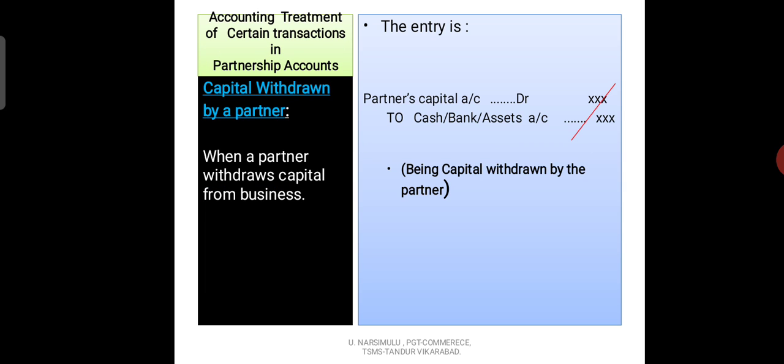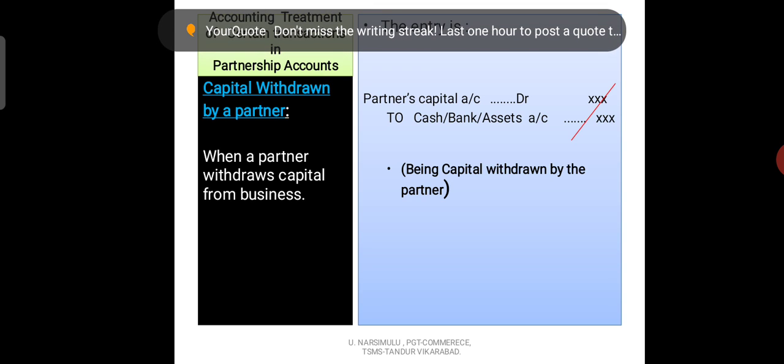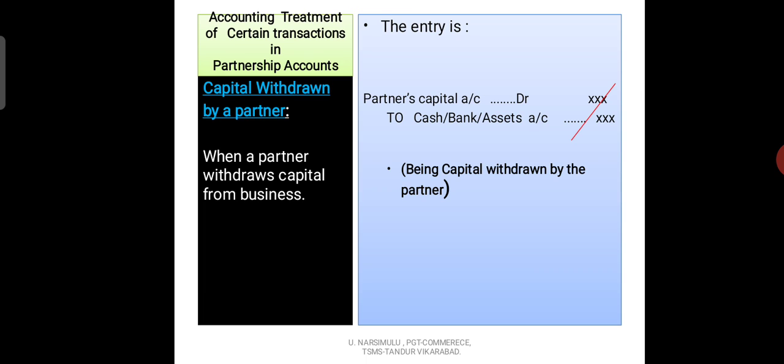See what it is here. Capital withdrawn by a partner. Sometimes, when partners give additional capital, the additional capital may be taken away or withdrawn by the partner. At that time we have to write an entry in the books of accounts. So what would be the entry? Whatever entry we wrote for capital investment, here we reverse it.